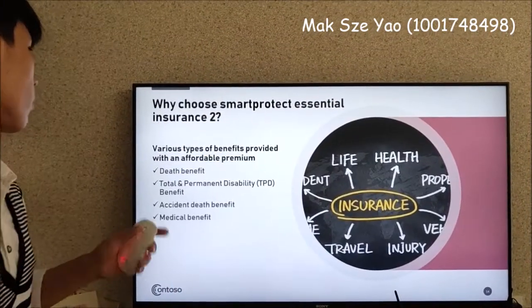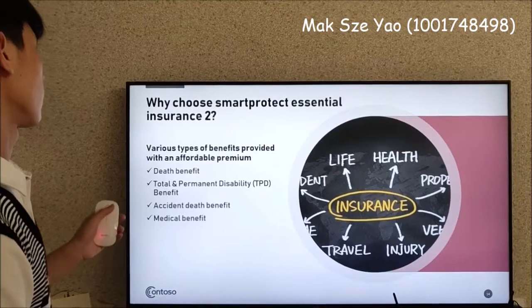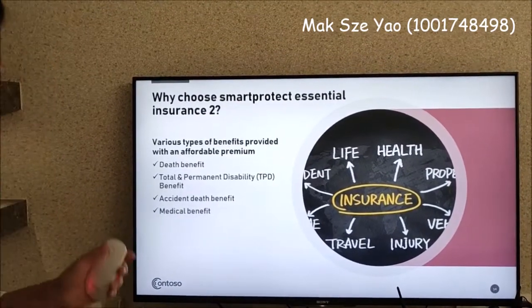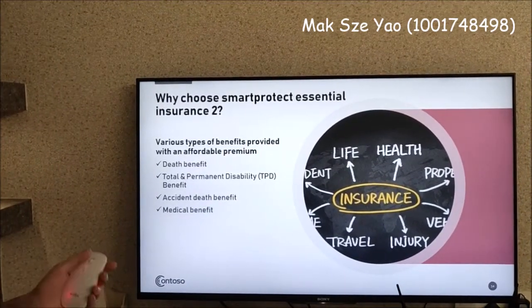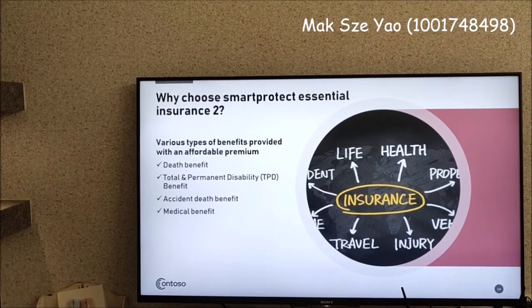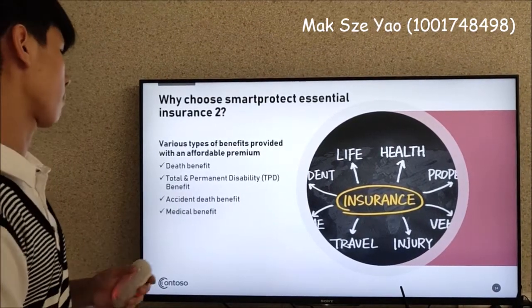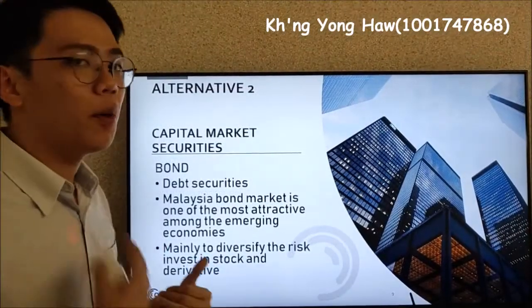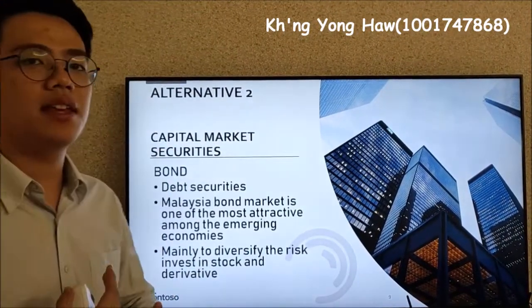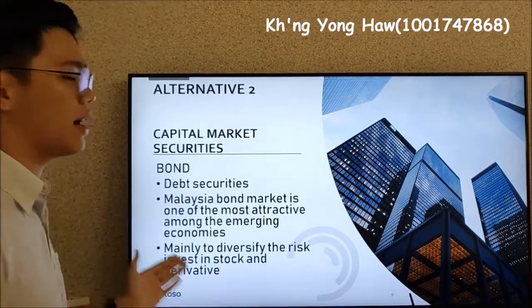The reason we choose this plan is because there are various types of benefits provided, such as death benefit, total and permanent disability benefit, accidental death benefit, medical benefit, and many more with an affordable premium. So the second alternative in our portfolio is capital market securities, and I was assigned to do the bond markets.